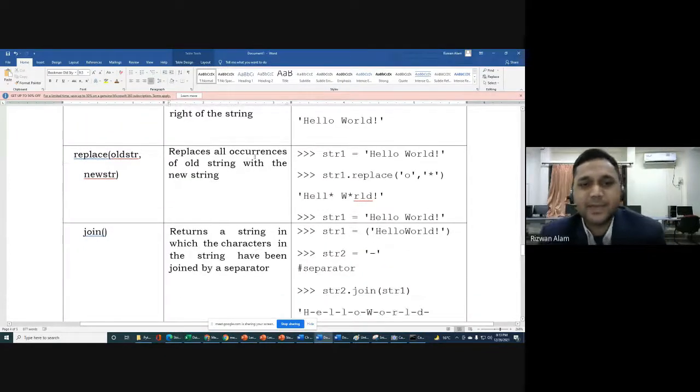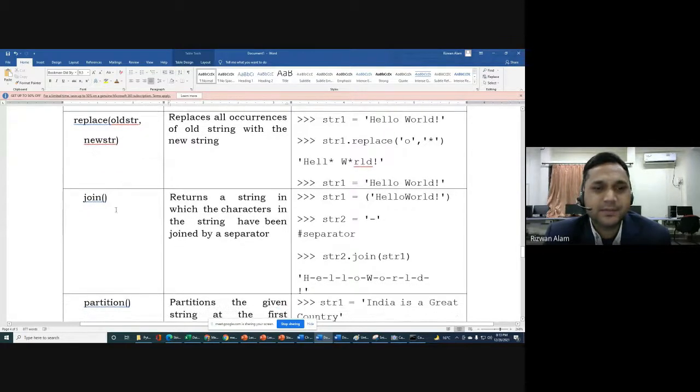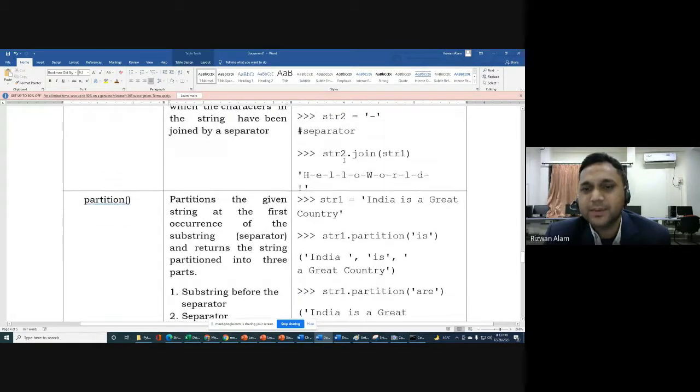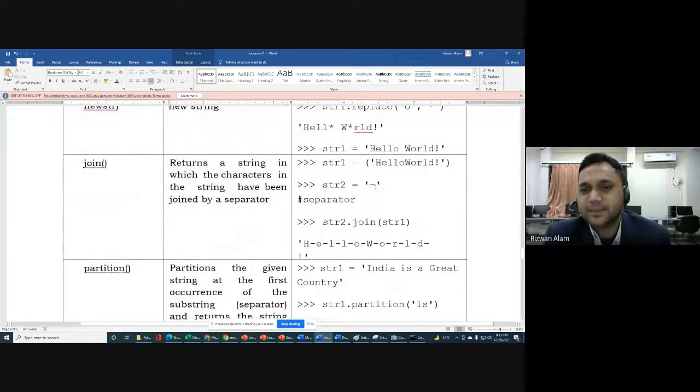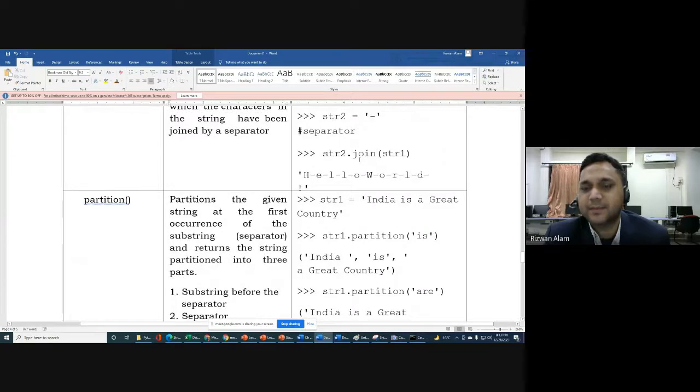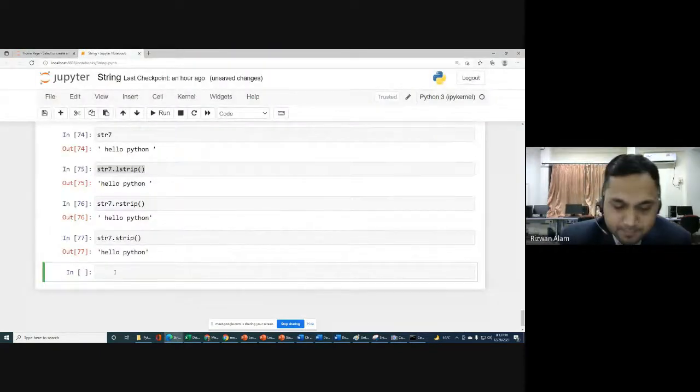So replace, you can replace a particular substring or character. Okay, if you want to replace, then you can use this replace. Join, if you want to join all the characters with some character, you can do that with the help of join. So let me show you about join. str7 dot join, and in join if you want to join with this.